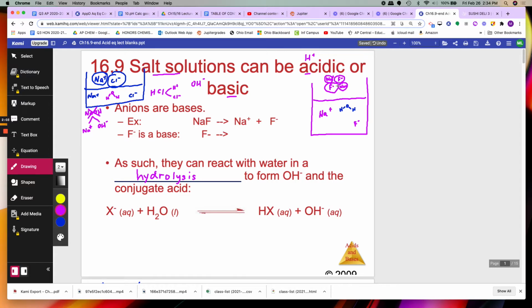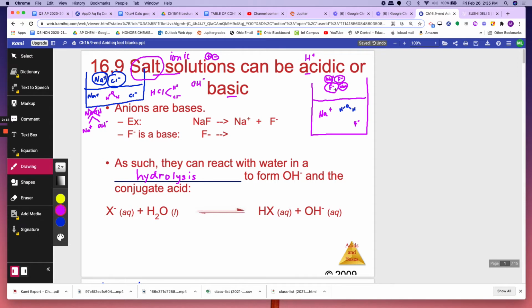Let's look at a different salt. This salt is NaF. Remember, the definition of a salt is any ionic compound. Anything with an ion and another ion, a metal and a nonmetal. NaF is also a salt, a metal and a nonmetal. When NaF dissolves in water, and you know it's soluble because sodium salts are soluble, you'll make Na plus and F minus. Okay, we already know that Na plus is not going to attract OH minus, so that won't happen.